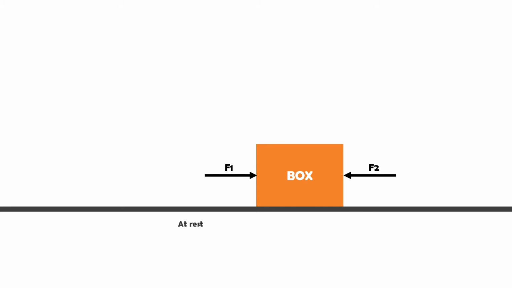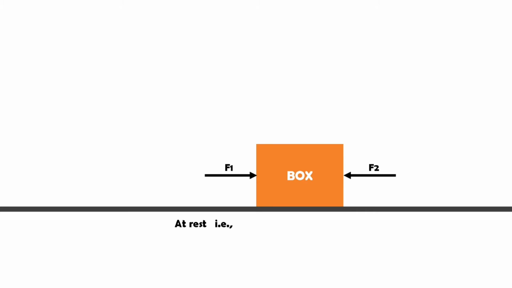Let's consider a box, and on this box we are applying some force F1. After applying this, the box will start moving. To stop this box, we need to apply some force F2 in the opposite direction with the same magnitude. So now the box is at rest.